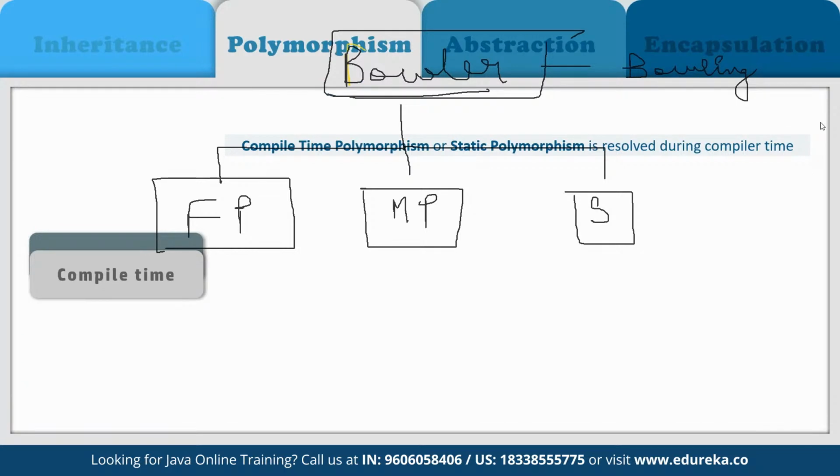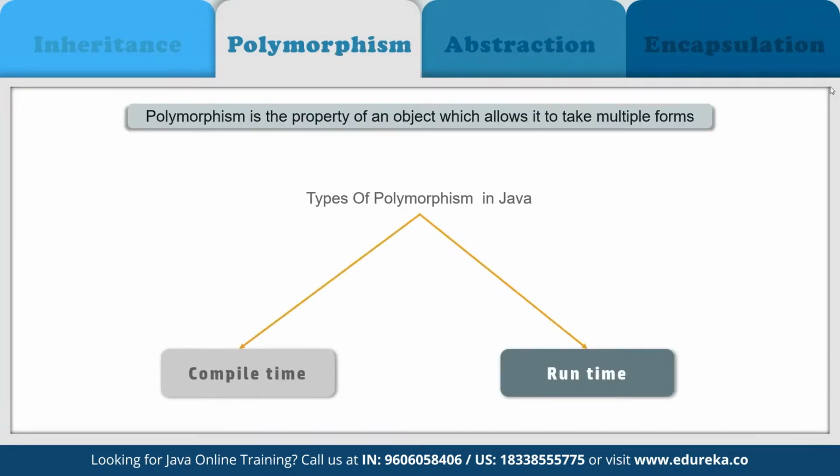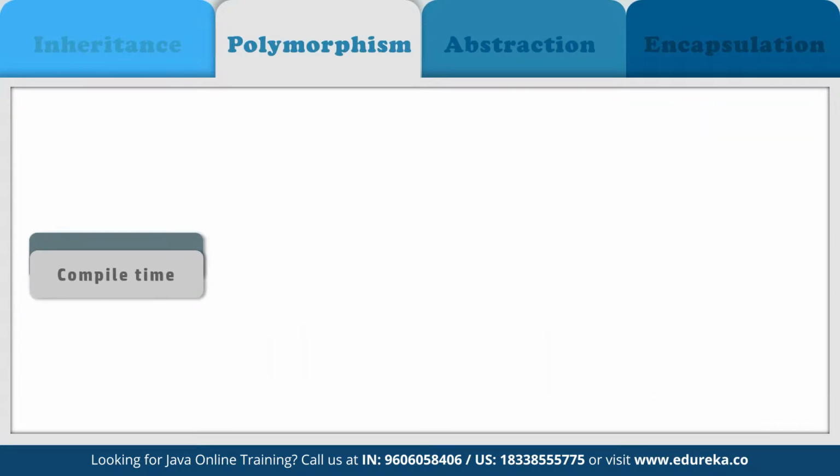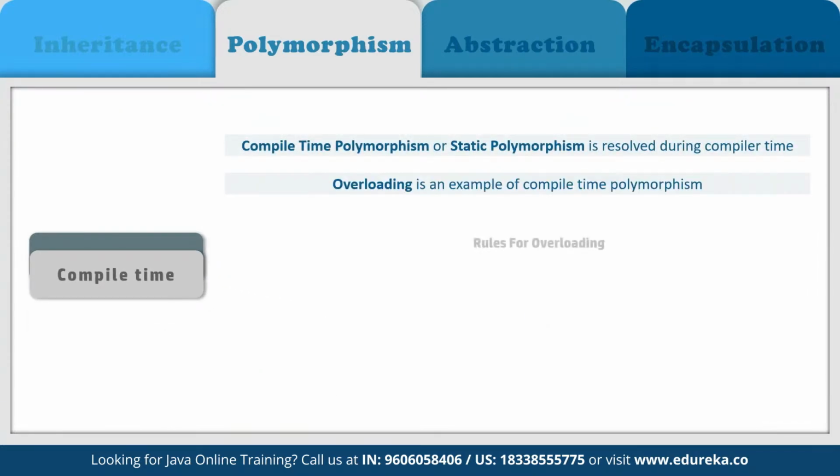So if we come back to our browser, here we have two types of polymorphism: compile time and runtime. First, if we talk about compile time, then in Java, compile time polymorphism refers to a process in which a call to an overloaded method is resolved at compile time rather than at runtime. Method overloading is an example of compile time polymorphism.